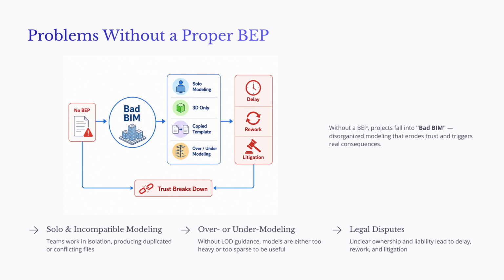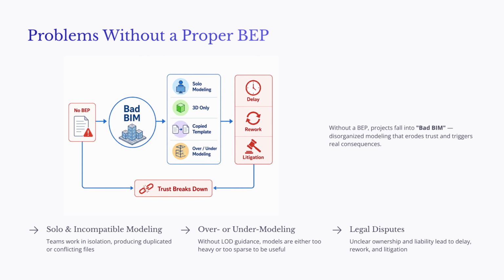Legal and contractual issues can also develop. BIM models contain shared digital information, so ownership, authorship, and liability must be clearly defined. If these issues are unclear, participants may become reluctant to share their models. They may also disagree about who is responsible for correcting clashes or acting on model information.